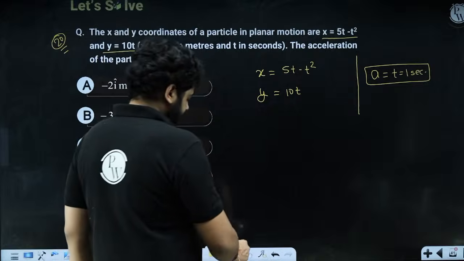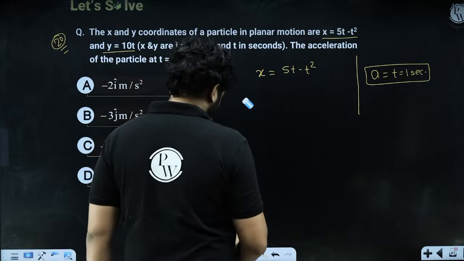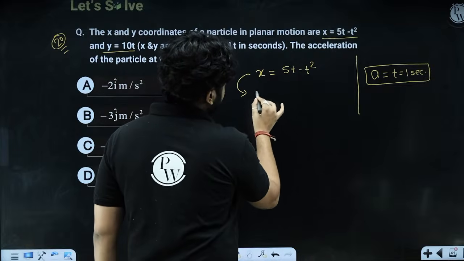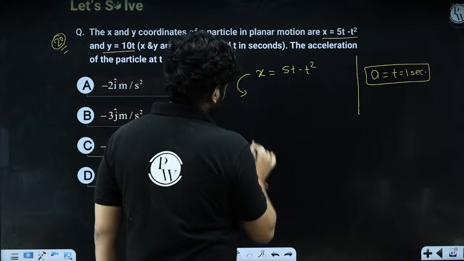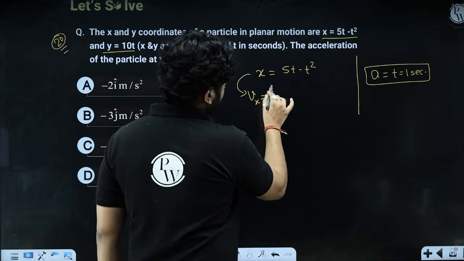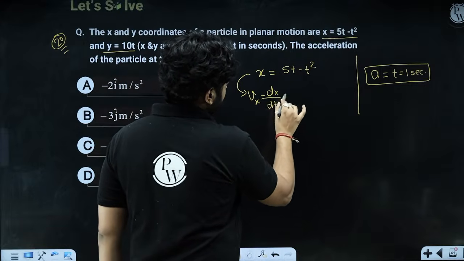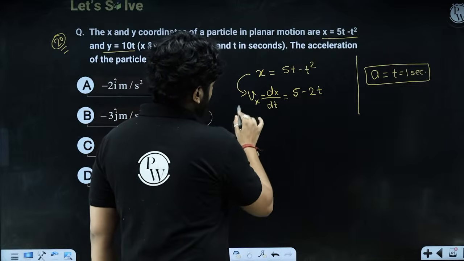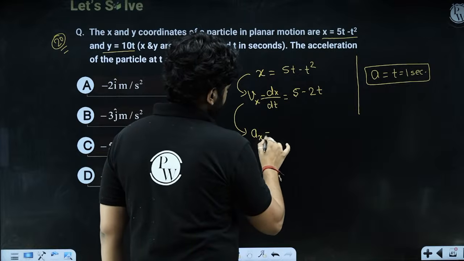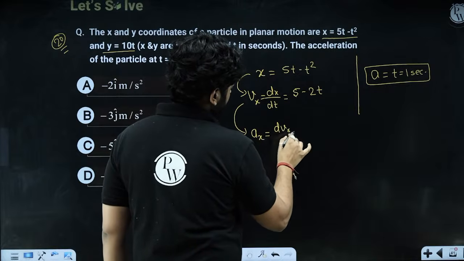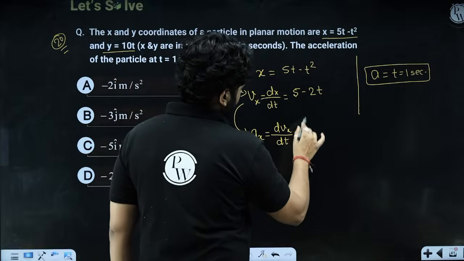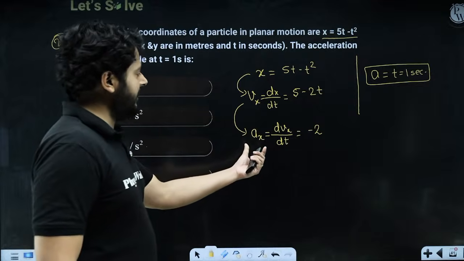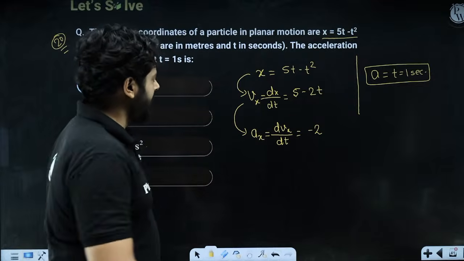So now, looking at the displacement along x-axis, if we differentiate that, you will get velocity along x-axis, yes or no? So you have 5 minus 2t, okay? And if you further differentiate that, you have 0 minus 2, which is minus 2, right? So this is the acceleration along x-axis.